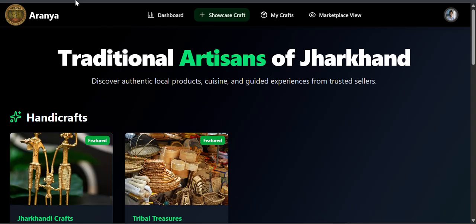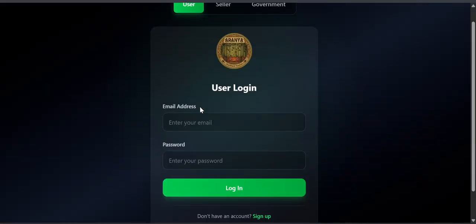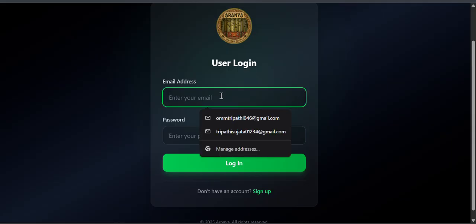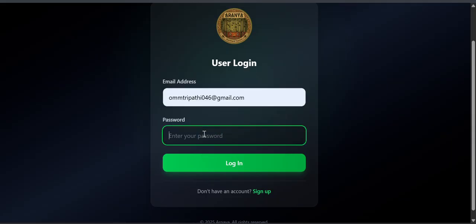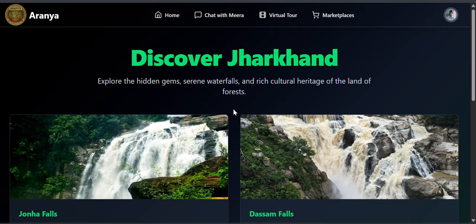Next, we go for the tourist's point of view. The tourist will come to the website, log in through his email and password. Next, the tourist will have all the nearby places around him through our geolocation-based AI model.